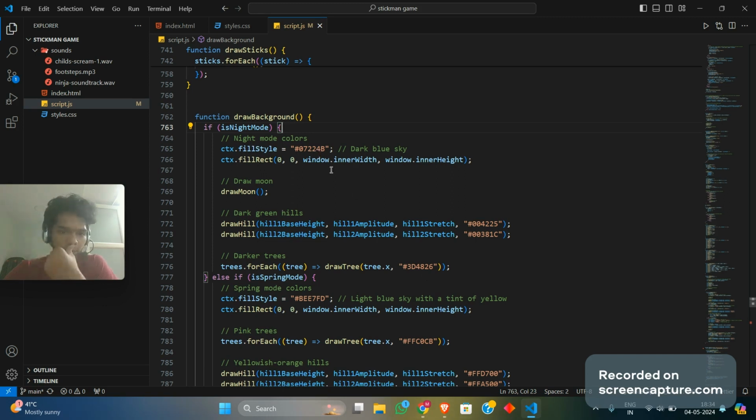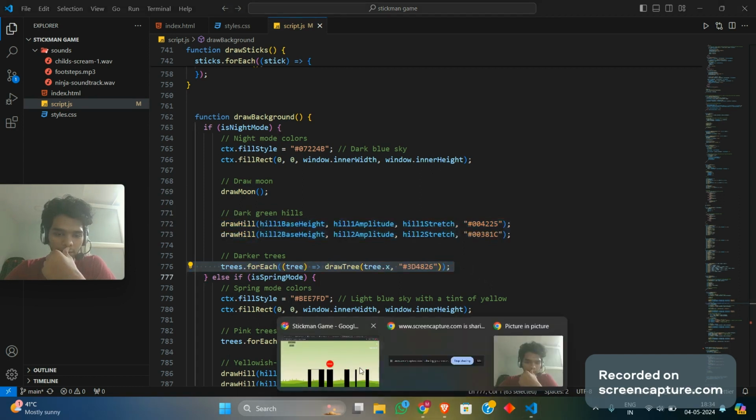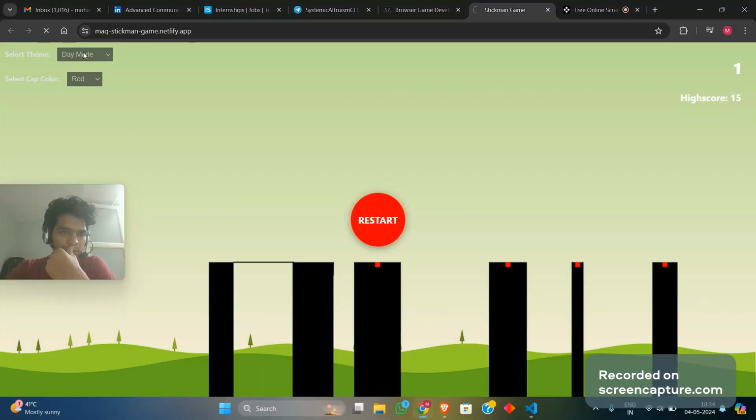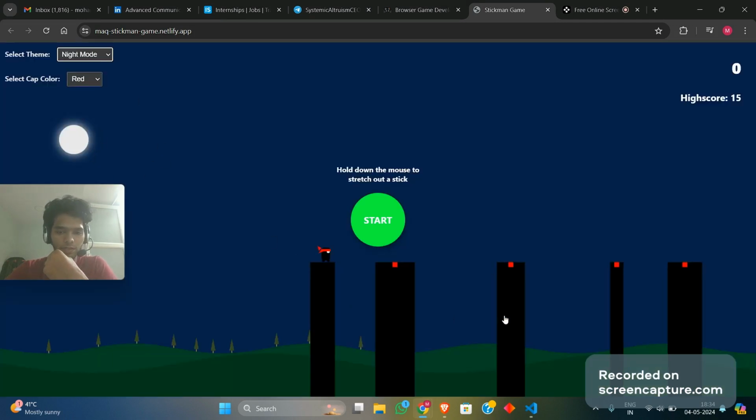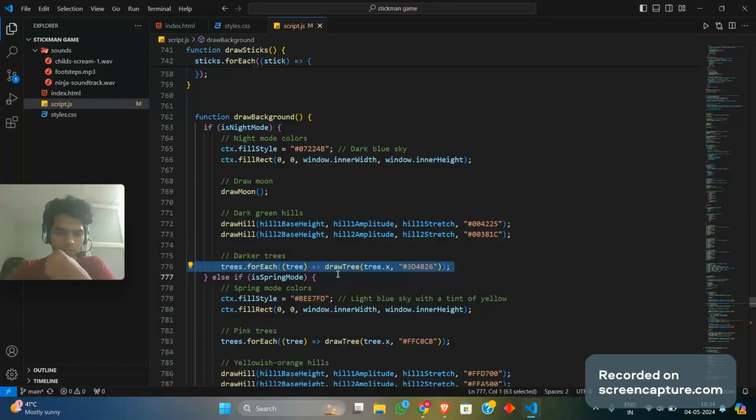Yeah, so for the night mode we are basically drawing a moon, which is also defined down below, and we're changing the color of the hills and the trees. As you can see over here, let me just reload that. Right there, you can see the moon, you can see the change in colors. That is what this part is doing.